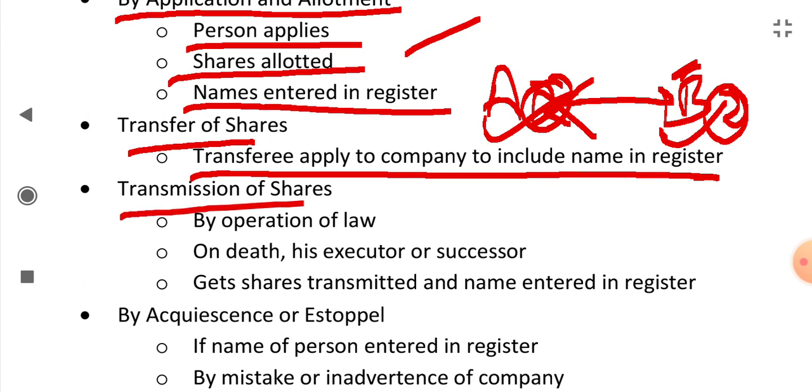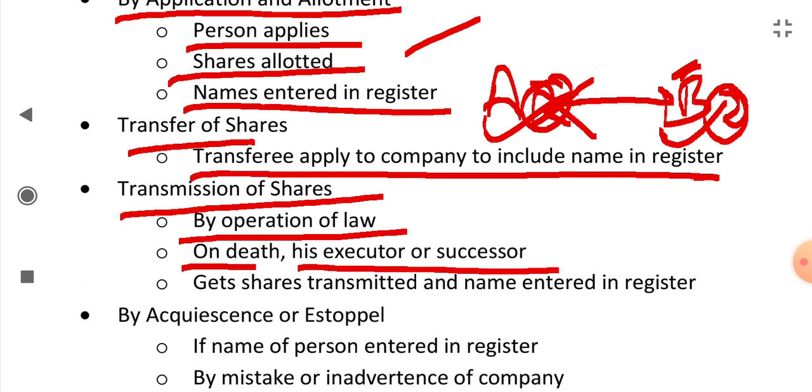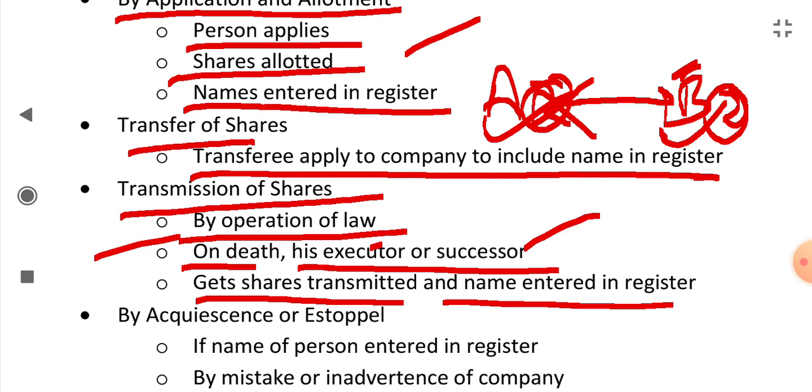Transmission of shares by operation of law: for example, on the death of a person, his executor or successor gets the shares transmitted and his name entered in the register. If someone dies, then his successor or executor will get the shares transmitted, get his name entered in the register, and become a member.